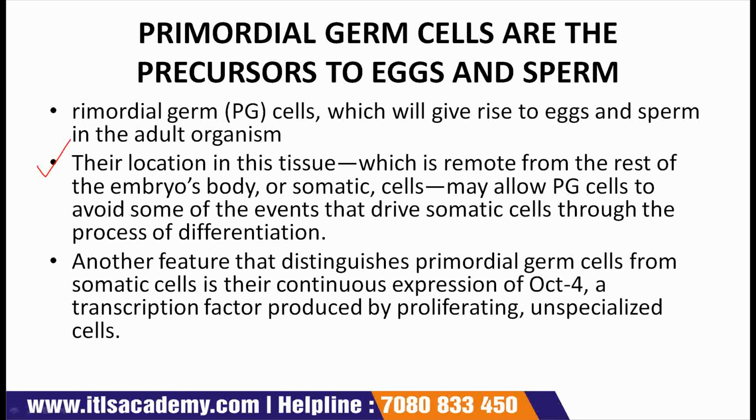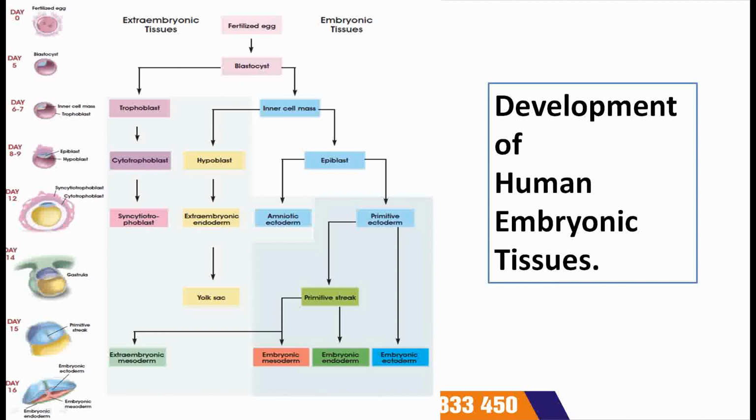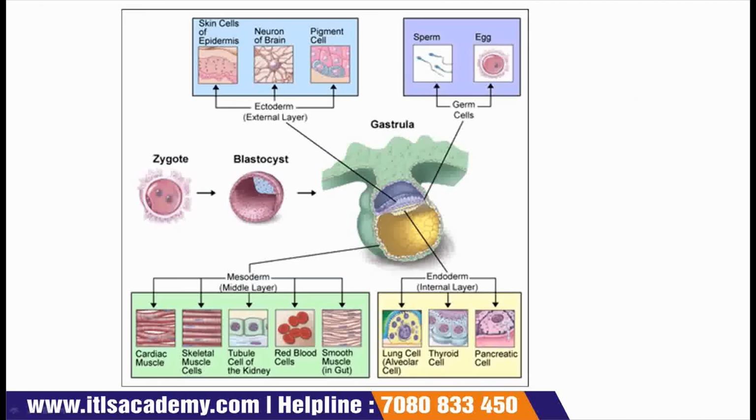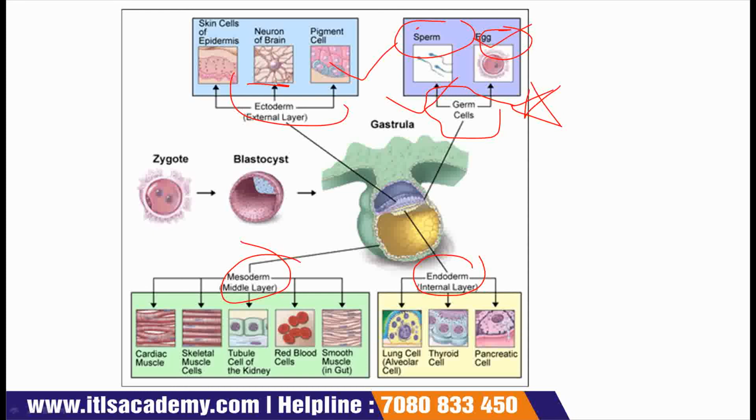Next point, their location in the tissue, which is remote from the rest of the embryo's body. Let me show you one thing. I think I forgot to tell you, this gastrula also forms germ cells. This germ cell will form sperm and egg. So you can see apart from endoderm, mesoderm and ectoderm, germ cells are also formed by the gastrula, and these germ cells are primordial germ cells that will give rise to sperms and eggs.